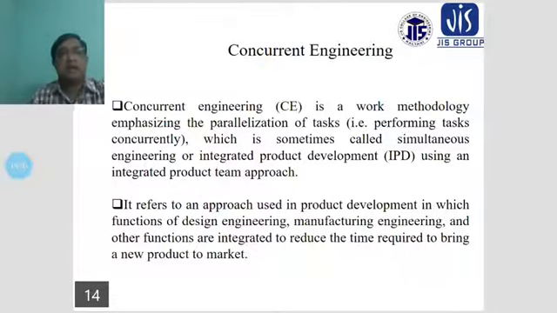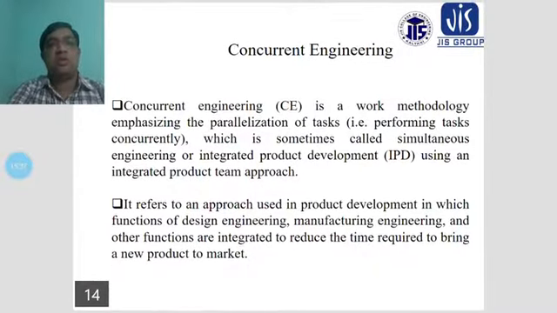Integrated products will be developed by this team, and it refers to an approach used in product development in which the functions of design engineering and others work together. The design engineers take concepts or ideas, for example from customers or the market survey teams, that this type of product will be produced in our company. According to this concept, the design engineers develop the new product.